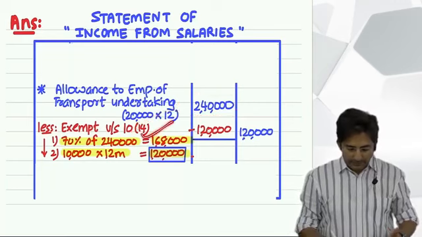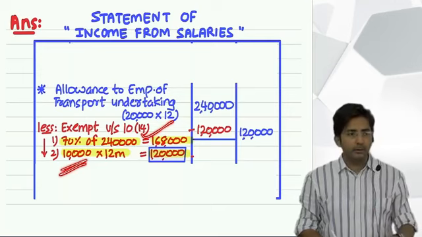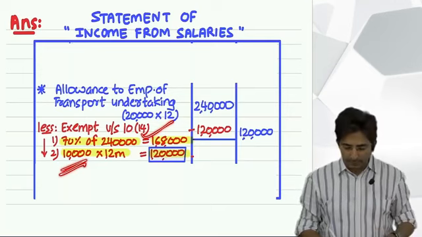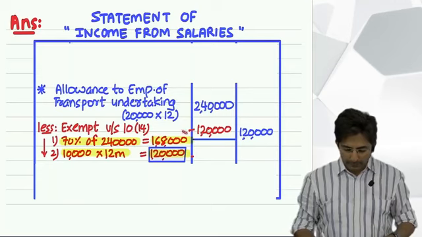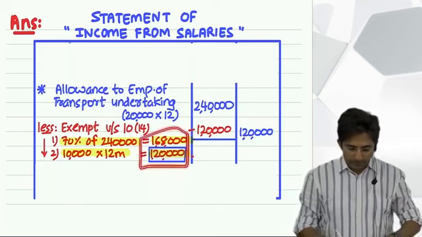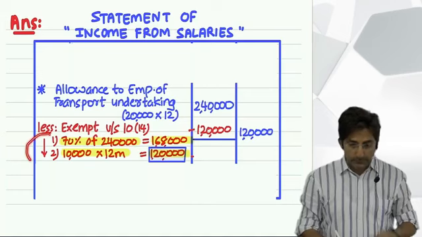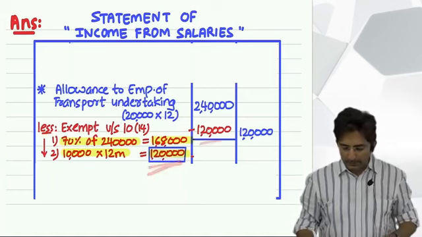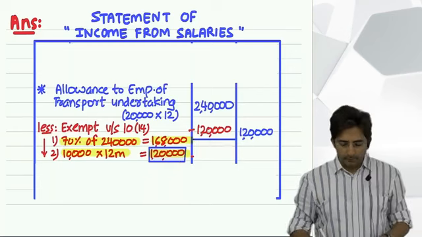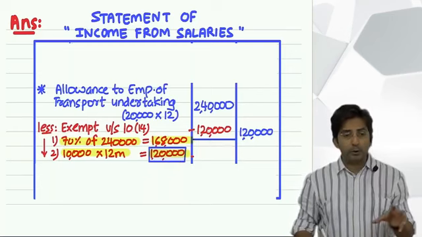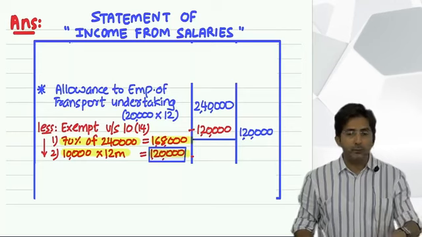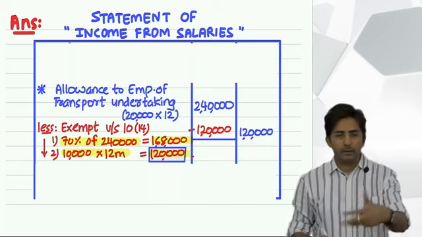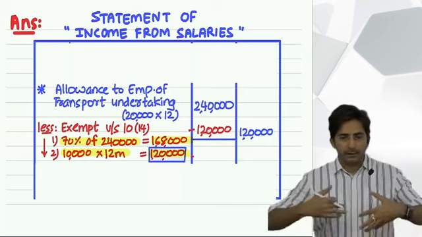And 10,000 per month is a fixed amount. So multiply by 12 months. So that comes to 1,20,000. And then out of the two, whichever is lower. I hope you understand, this sign indicates whichever is lower. So what is lower? 1,20,000. So minus that, balance in the outer column. Okay. So this is allowances to employees of transport undertaking, whether you are a driver or a helper or a conductor, anyone involved in the transport activity.